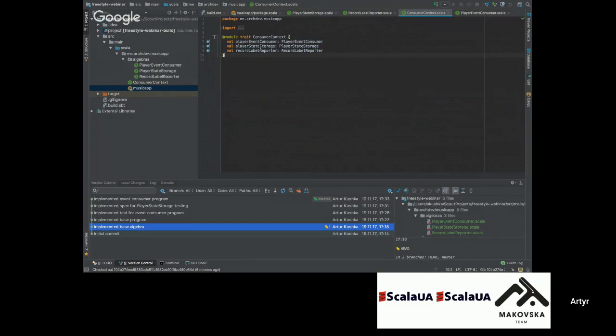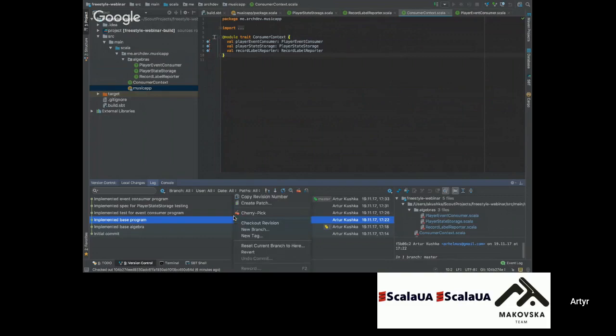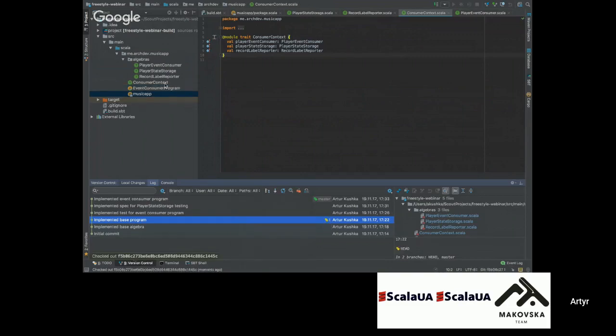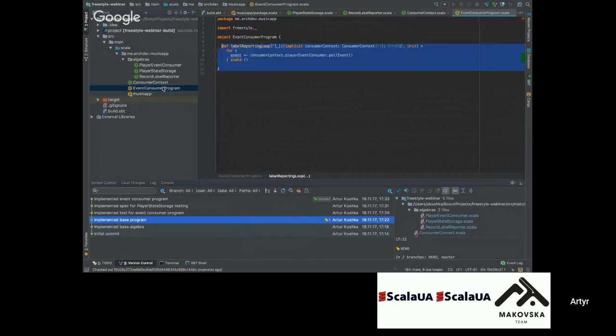Let's take a look at how our program will look. We will not implement our program fully, just see how we can write it. So what's going on here? We have the event consumer program. It's an object, not a class, not a Scala application, because it has only pure functions. They will not have any effects outside. It will be just a general definition of programs that we want to execute.